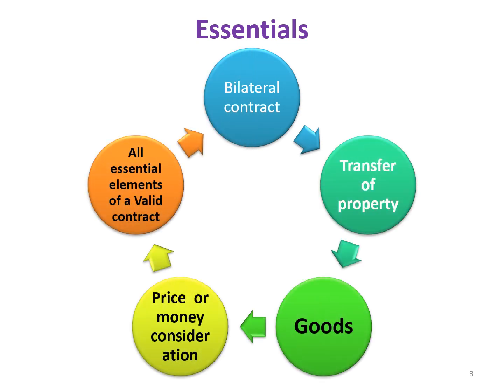And the next one, what are the essentials of the sale of goods? These are the essentials. The first essential is a bilateral contract. The second one is transfer of property. The third one is goods. The fourth one is money consideration. The fifth one is all essential elements of a valid contract. Let us see one by one what are the essential conditions for the sale under the Sale of Goods Act.